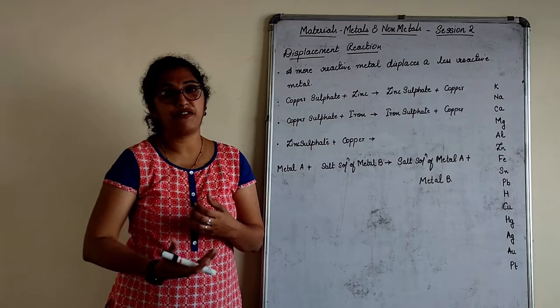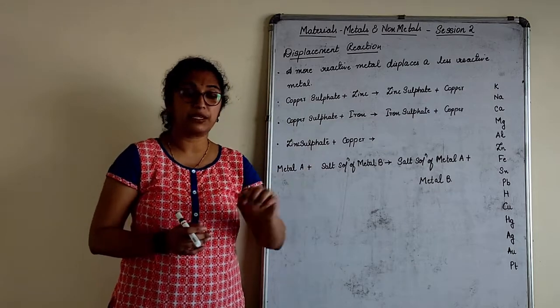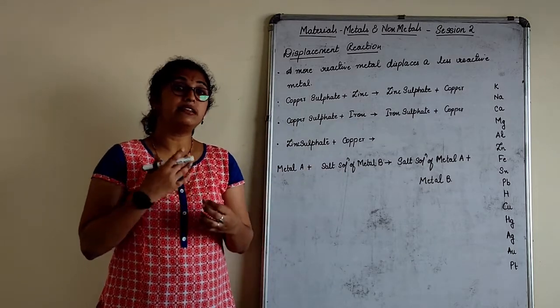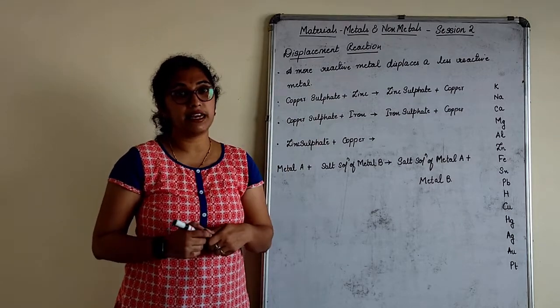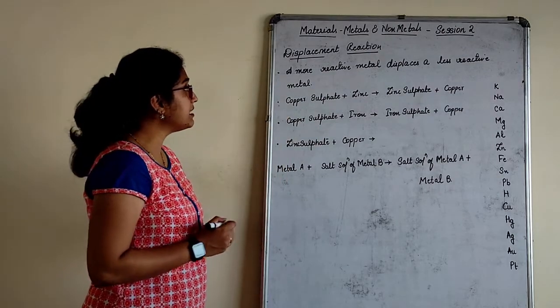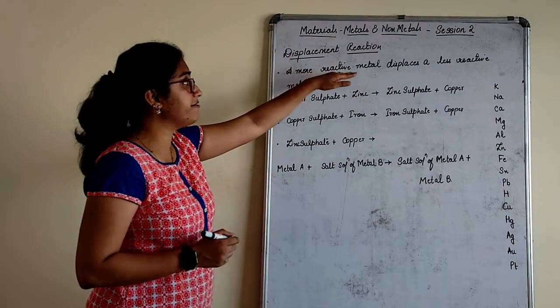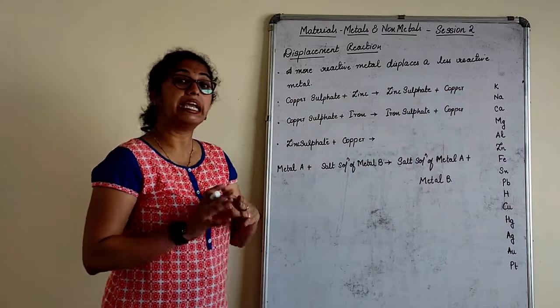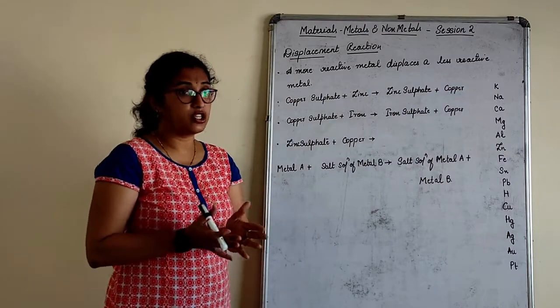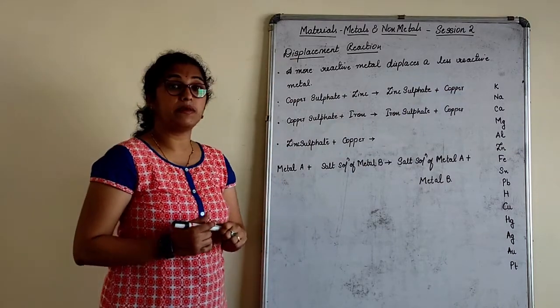Now again, that is different if you put in efforts, of course, that is secondary. But still, usually we can displace something which is lesser. We can take their position. Similarly here, a more reactive metal displaces a less reactive metal in a reaction. Such a reaction is called a displacement reaction.